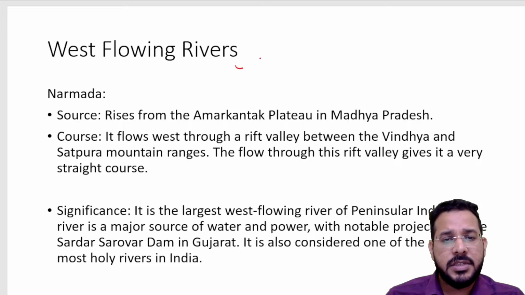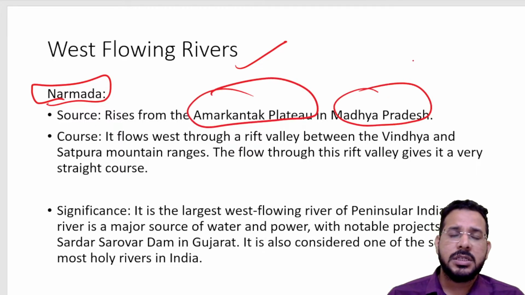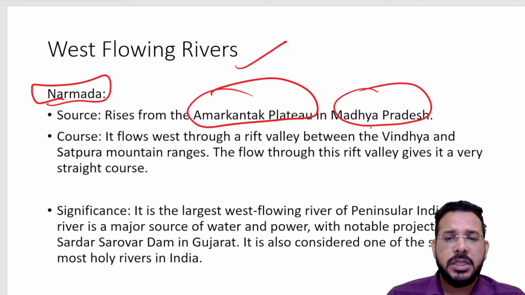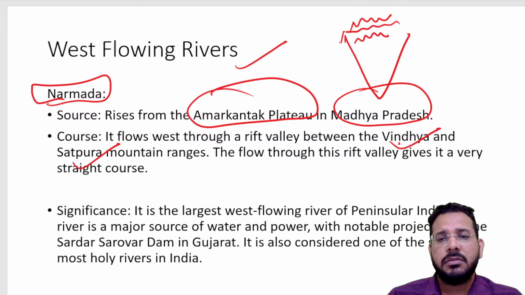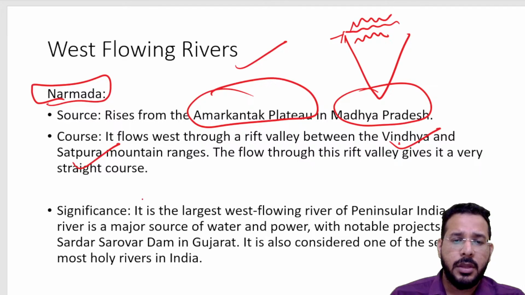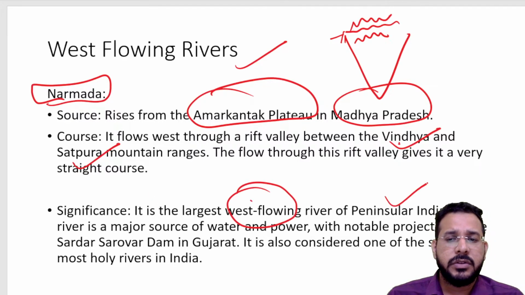We have some west flowing rivers, like one of the main west flowing rivers is Narmada, which is originating in Amarkantak Plateau in eastern Madhya Pradesh. So it is flowing in the Rift Valley, which is between Vindhyas and Satpura mountain ranges. In between these, we have Narmada river flowing. So it is the largest west flowing river of peninsular India.